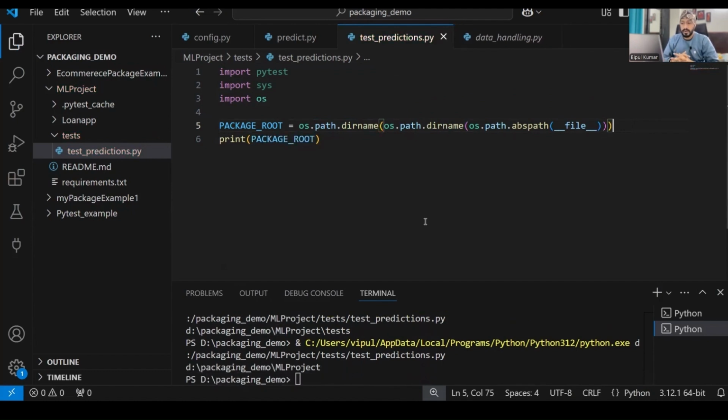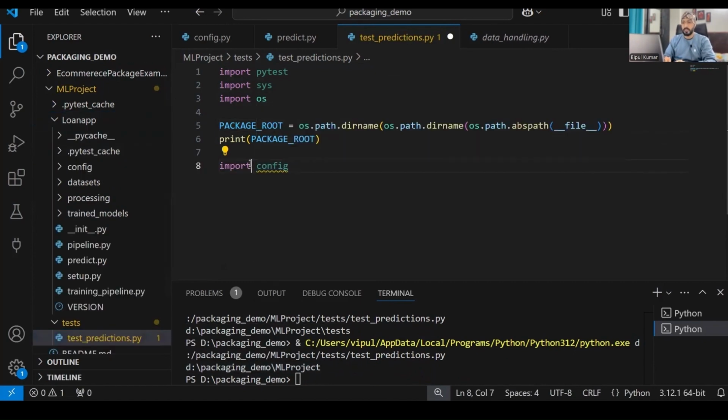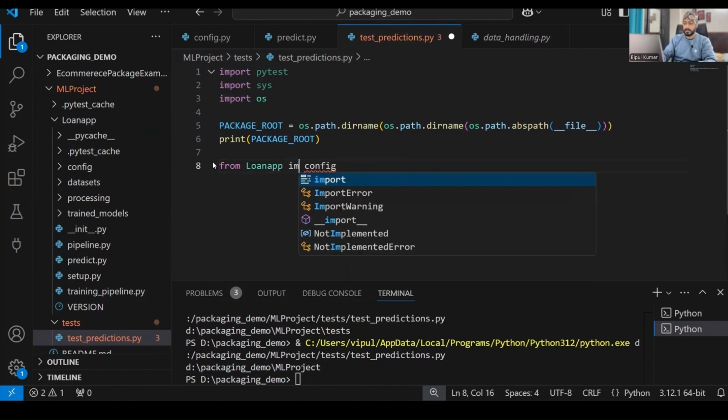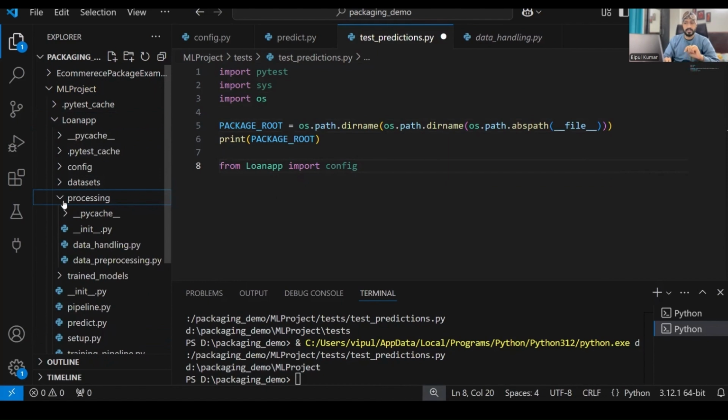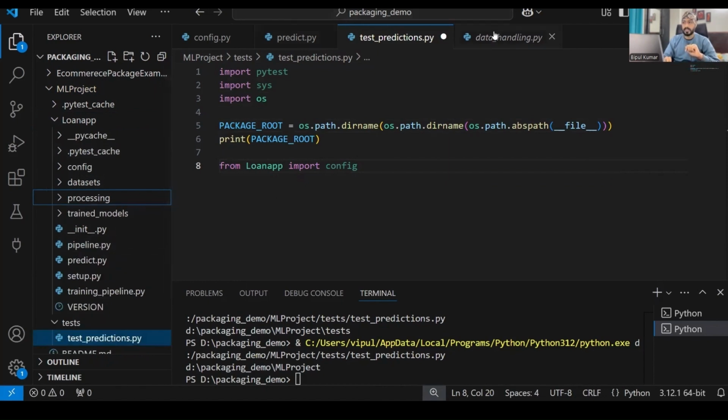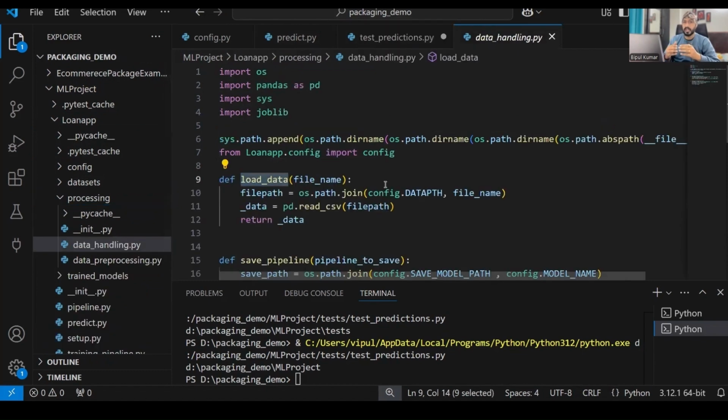All right. So now I have defined our directory name. From this particular thing, I have to import config and other packages, right? So I'll just import over here from loan app import config, because it is within the loan app. And we also require processing, because I need the data handling file. In the data handling we are actually loading the data.